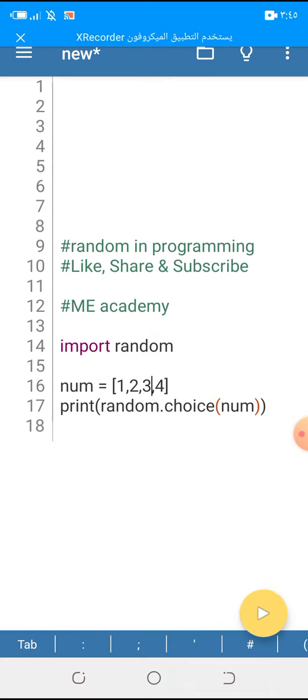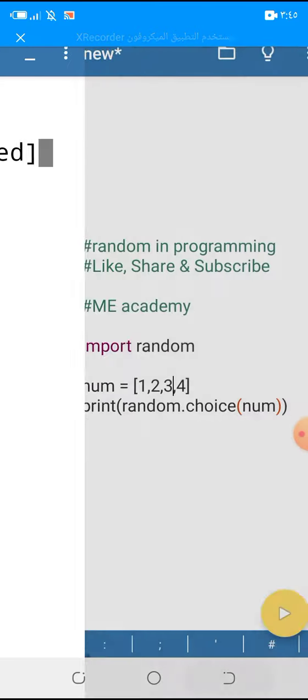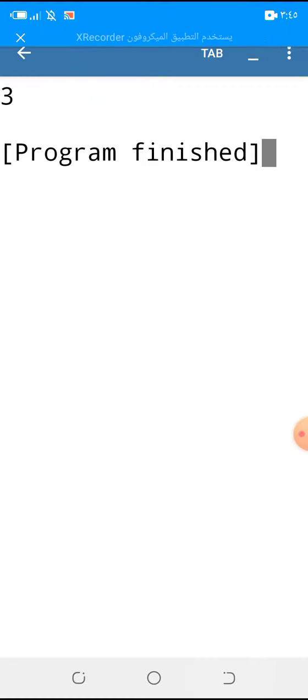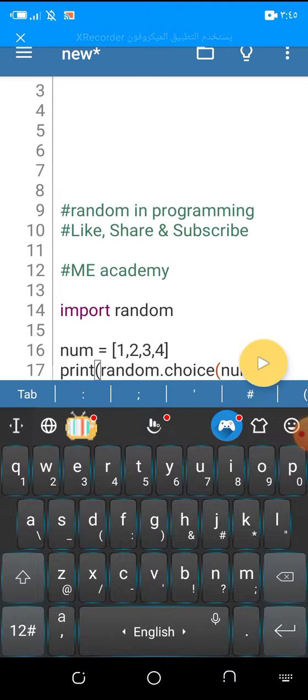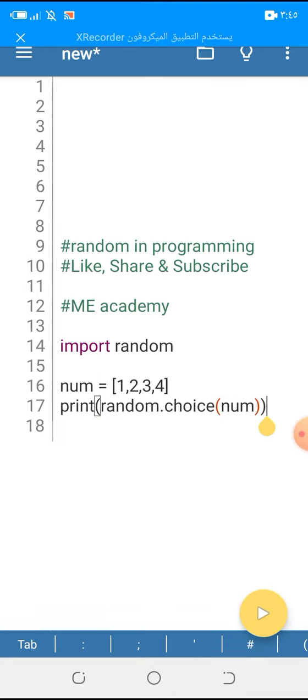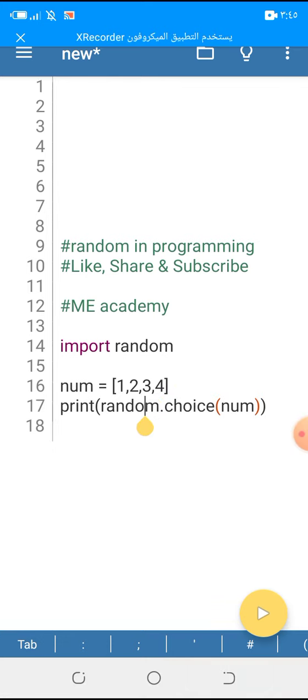So, if we run, the output is 1, and if we run again, the output is 3, and again the output is 4, and so on. So this line is about printing the output as random.choice, choose a random value or a random number from our list, from our variable, and that's it.